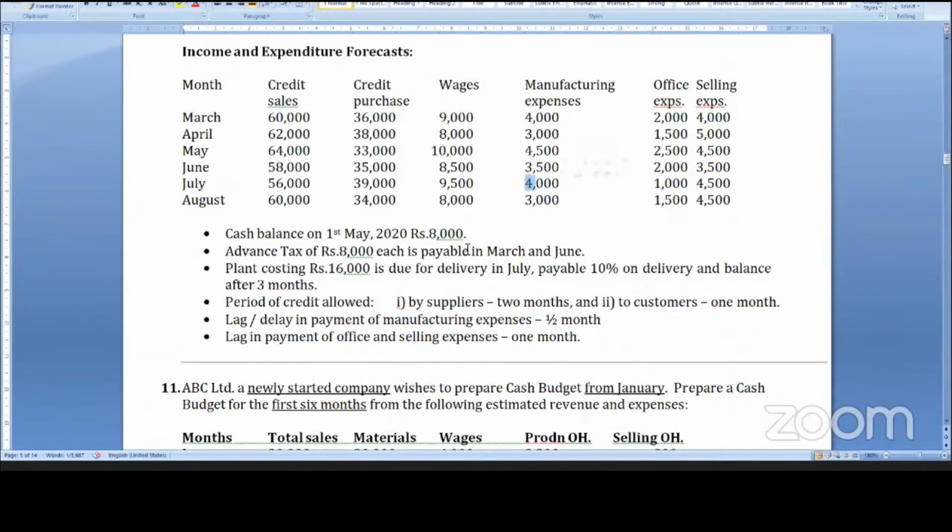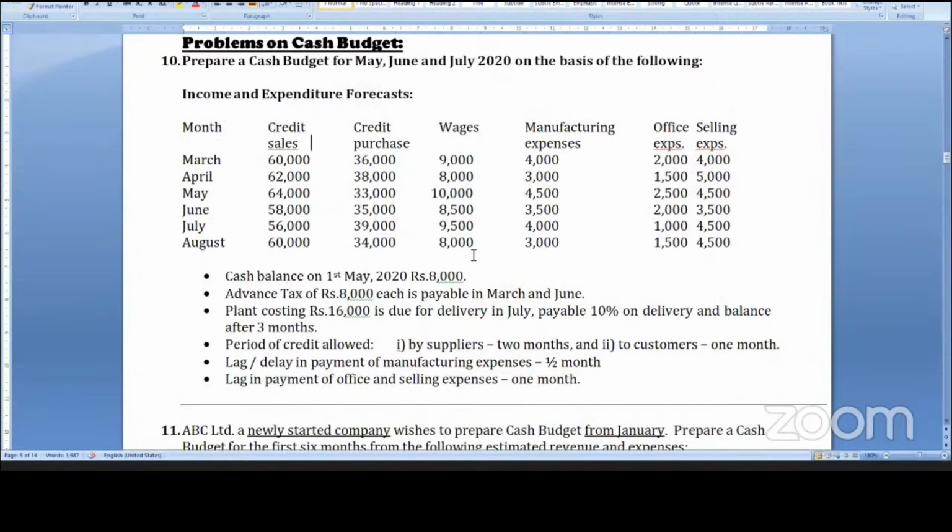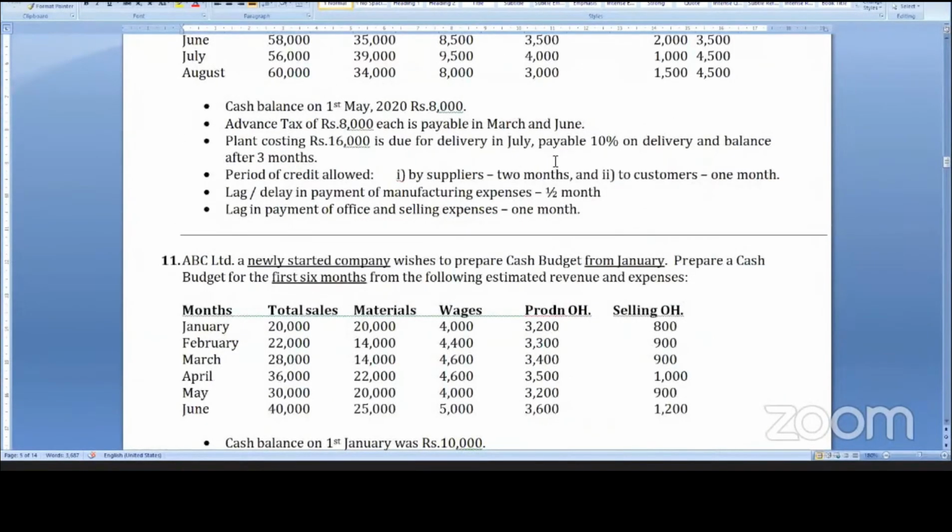This is what you have to understand. And then delay in payment of office and selling expenses is 1 month. Office and selling expenses have 1 month delay. That is, March will be paid in April, April in May, May in June, June in July, and so on. So this is how we have to prepare a cash budget. So this adjustment is okay. Now, in the next sum, are there similar adjustments?